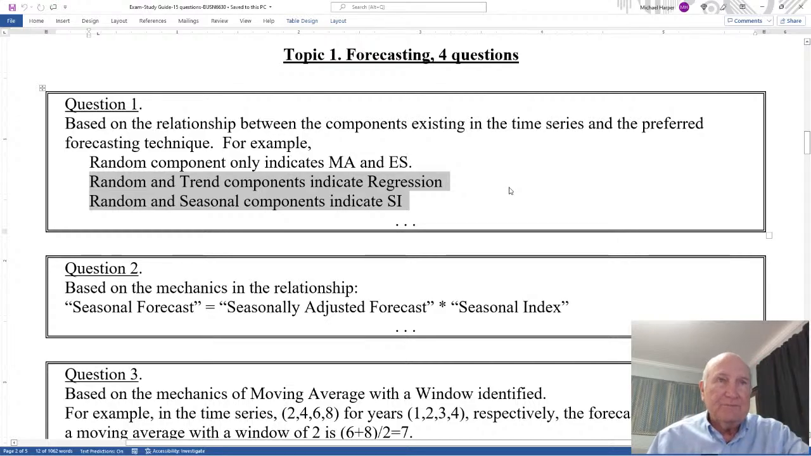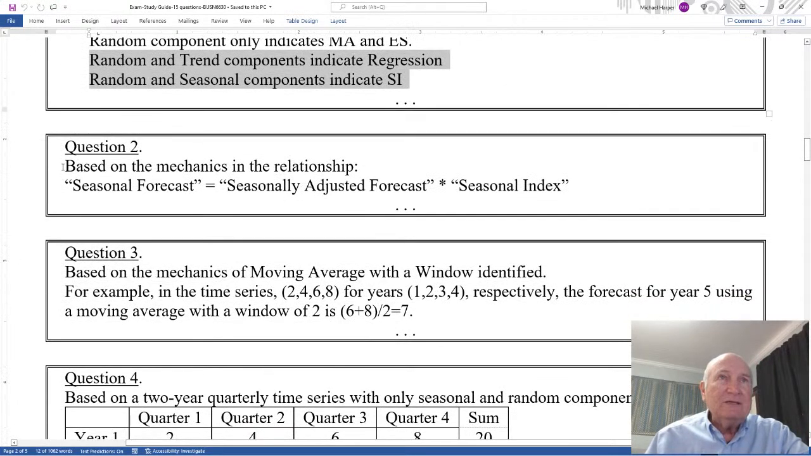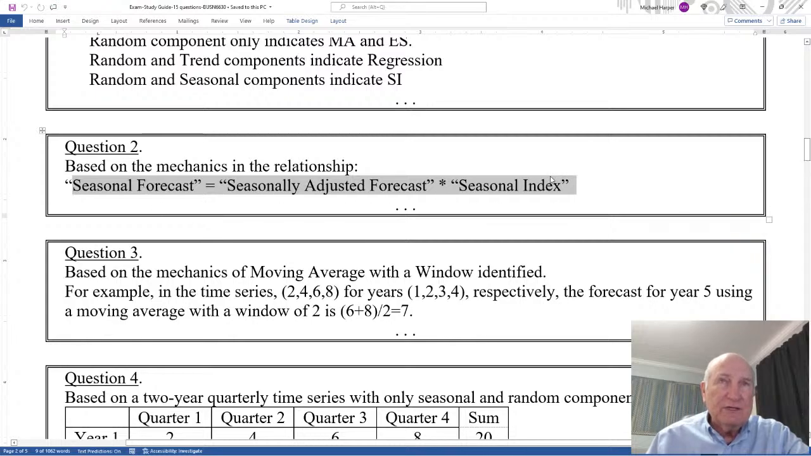and seasonality. Question 2, based on the mechanics of the relationship where the seasonal forecast equals the seasonally adjusted forecast times the seasonal index, there are 3 numbers here. Use this equation. I'll give you 2. Ask for the 3rd. Just understand how to go back and forth between these 3 values.